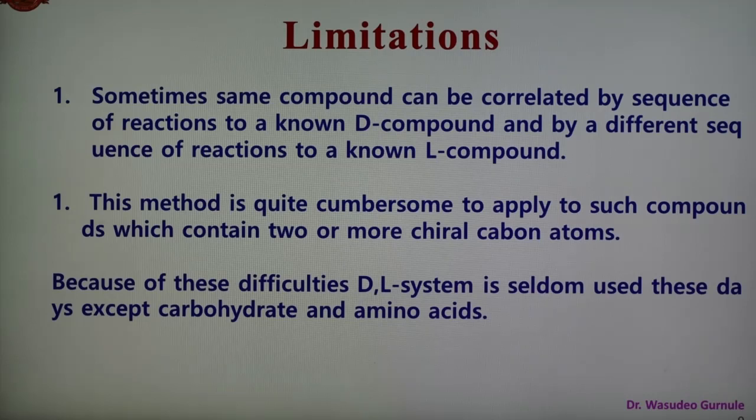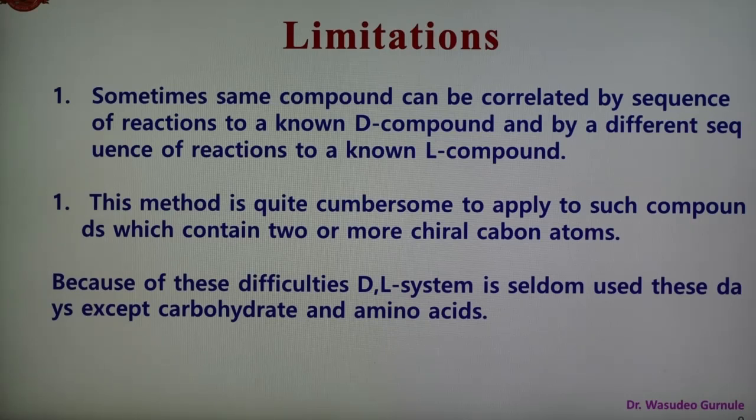The second limitation is that this method is quite tedious to apply to compounds which contain 2 or more chiral carbon atoms. So this method is complicated to apply to compounds with more than 2 chiral carbon atoms.